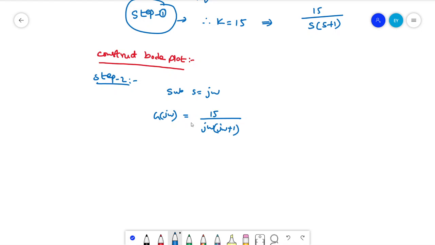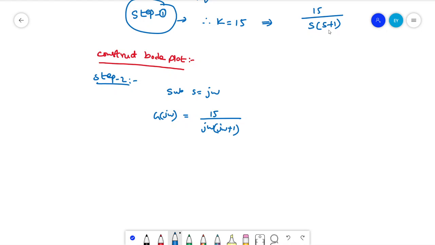Next step is to compute the corner frequencies of the given transfer function. The transfer function has one pole at origin and one pole at -1. When computing a corner frequency, you have to consider the pole which is not at the origin. So the other pole, s plus 1, is the one for which we have to get the corner frequency.